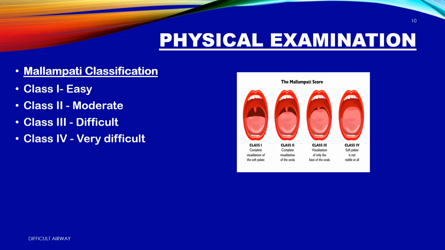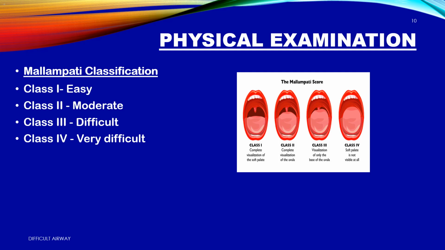Physical examination. Mallampati classification. Look inside the mouth, and the airway tells you its story. The Mallampati test is part of our bedside airway exam. It gives us a quick idea of how much space the tongue takes up versus how much room we'll have to see the vocal cords during laryngoscopy. We ask the patient to open their mouth wide and stick out their tongue. Then we grade what we can see from class 1 to class 4.